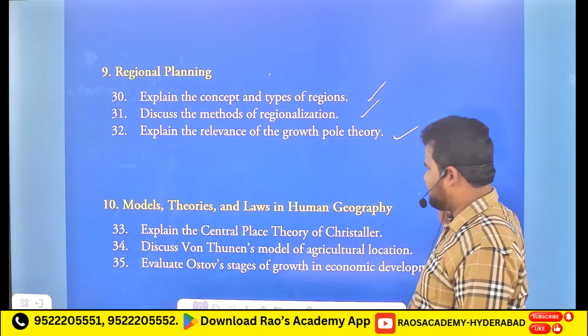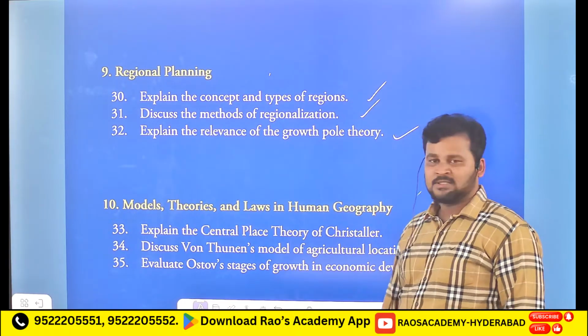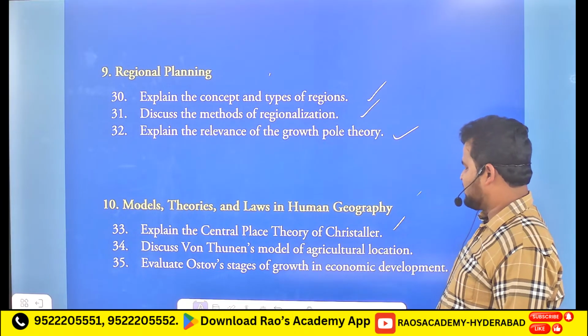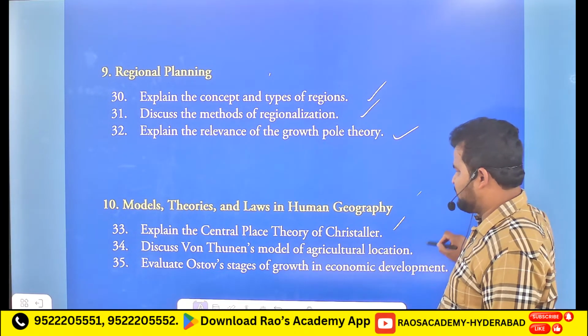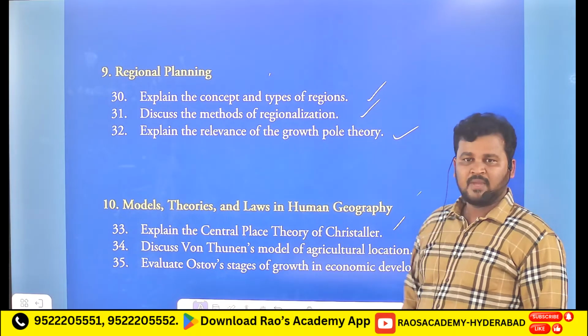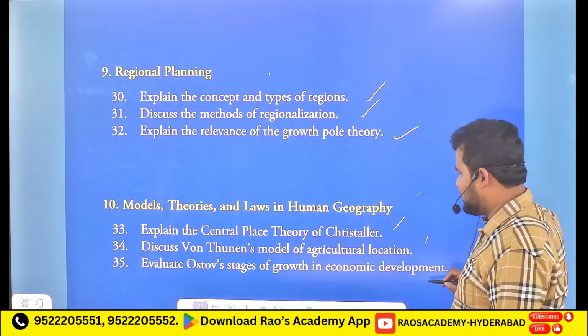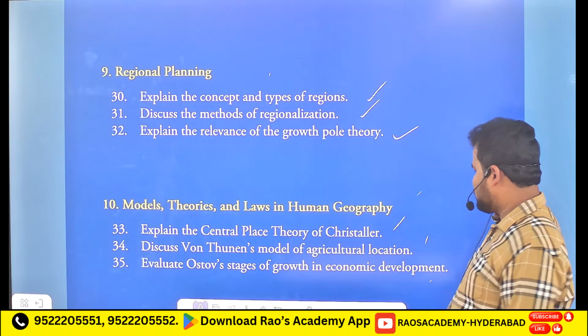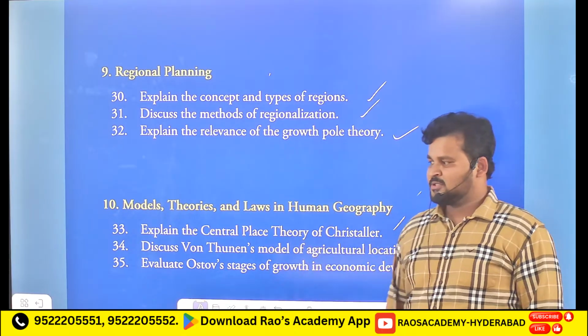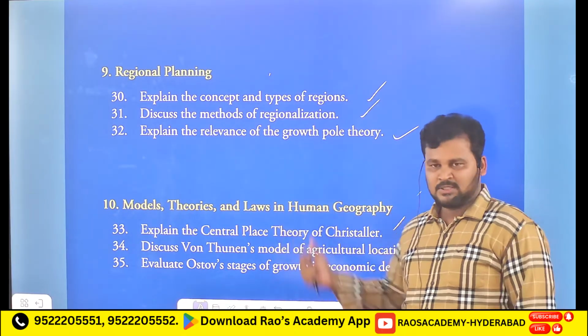And from the 10th chapter, that is models, theories and laws in human geography. The 33rd question is: explain the central place theory of Christaller. 34, discuss Von Thünen's model of agriculture location. And the 35th question is: evaluate the strategies of growth in economic development. So these are the important questions that you need to refer from this chapter.